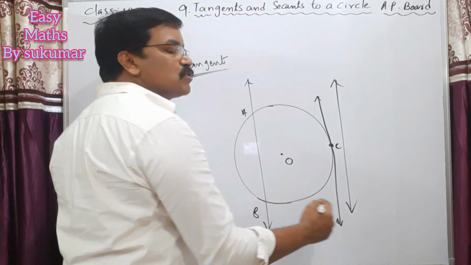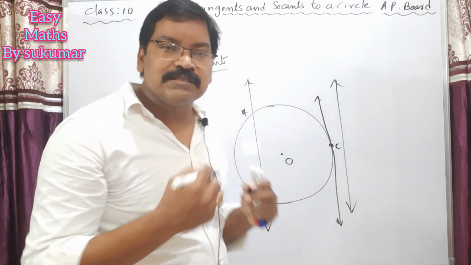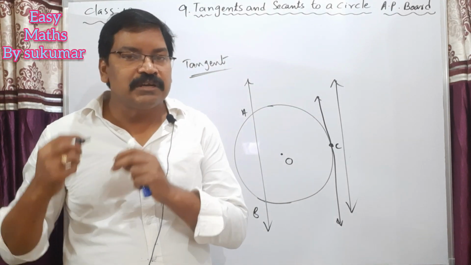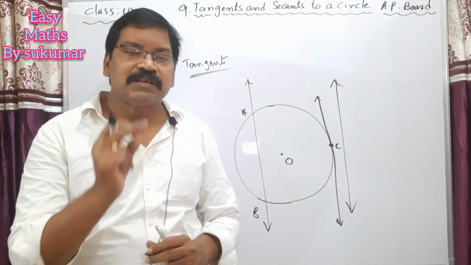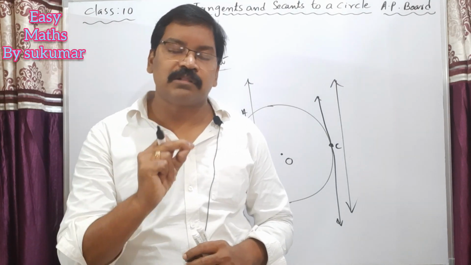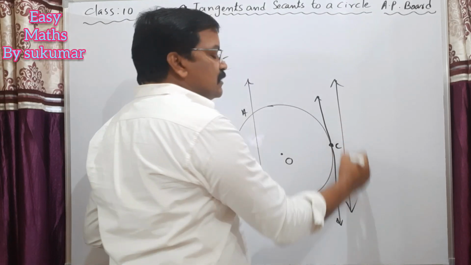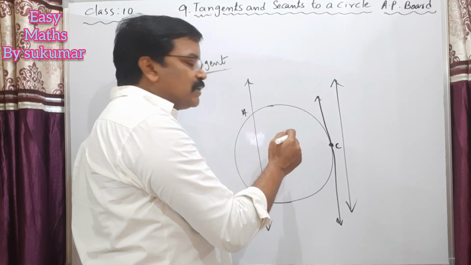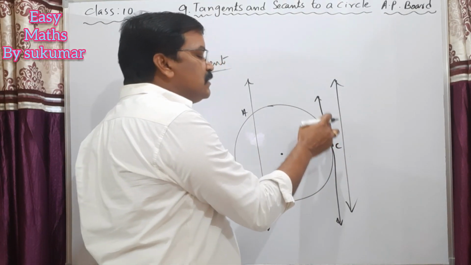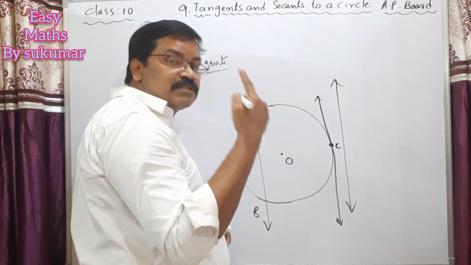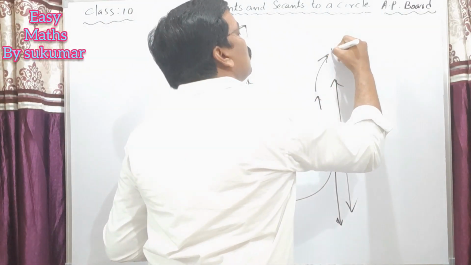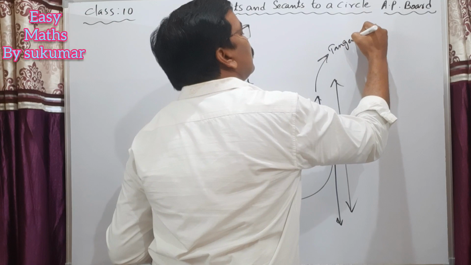So this line is called tangent. Tangent means a line which intersects the circle at exactly 1 point. In this case, this line does not intersect the circle, but here this line intersects the circle at exactly 1 point, so it is called tangent of the circle.